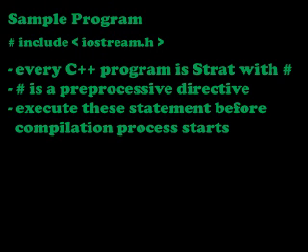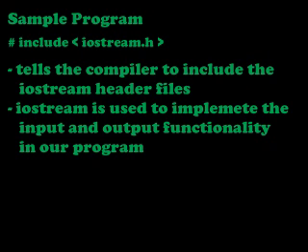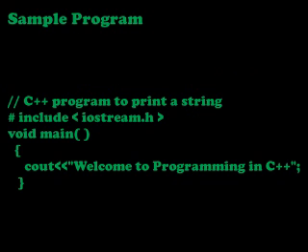These statements are processed before the compilation process starts. So that is called a preprocessor directive. Here in this program we included iostream.h. This statement tells the compiler to include the header file iostream. What is the use of this iostream? It is used to implement the input and output functionality in our program.